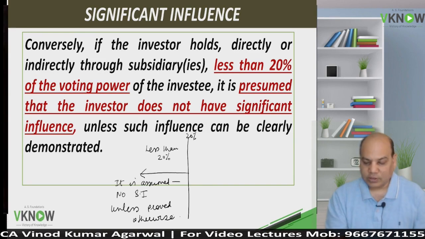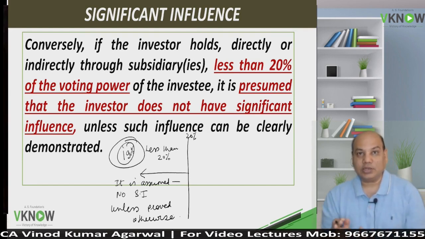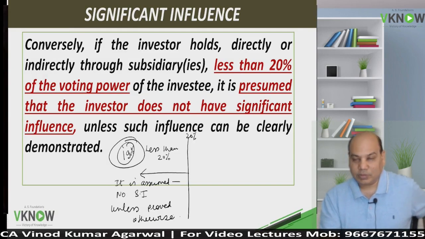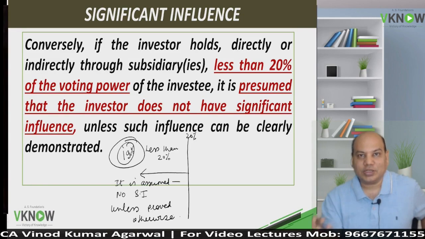Unless proved otherwise means, suppose a company is holding 19% of the shares in another company, but it is able to participate in financial policy decisions or operating policy decisions or both.